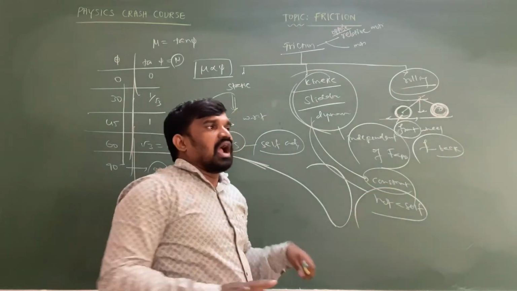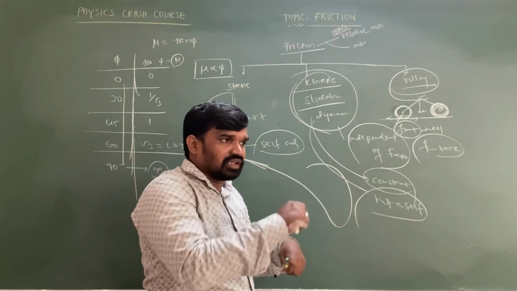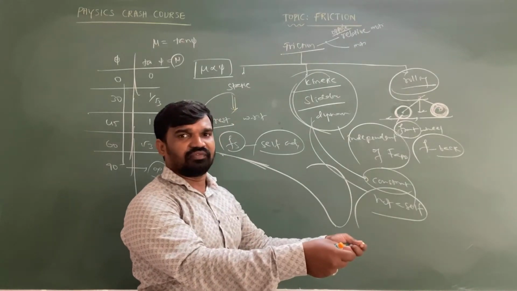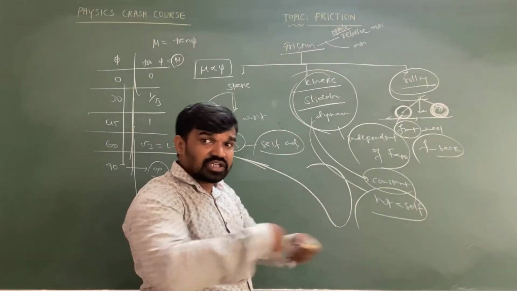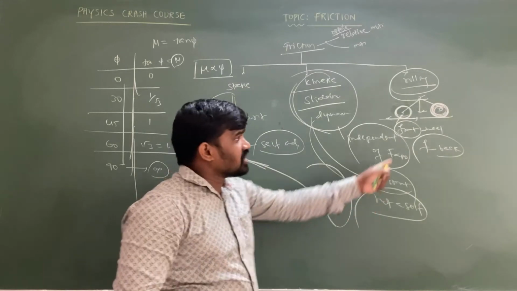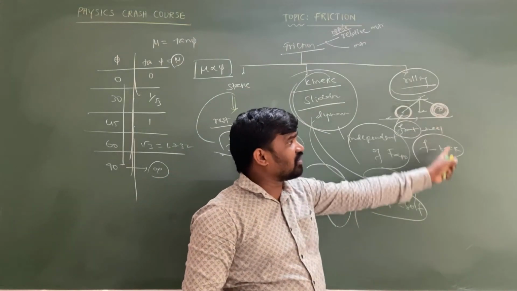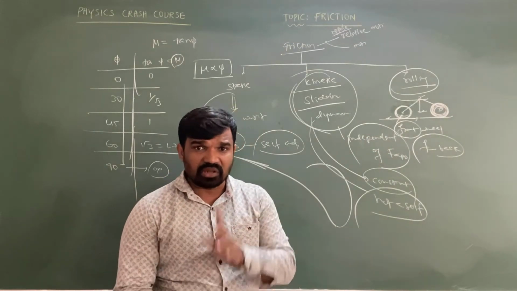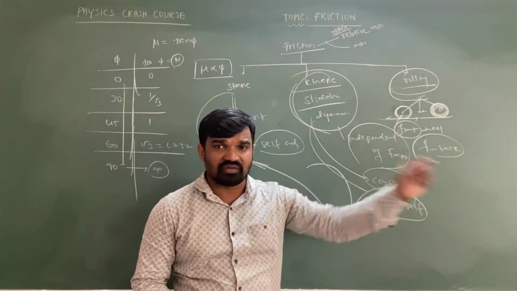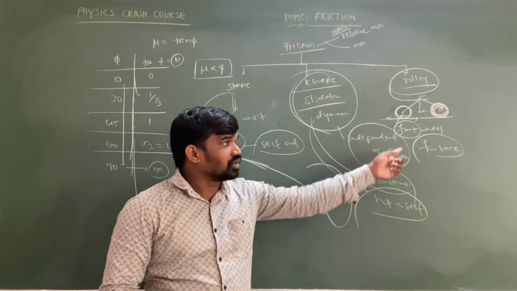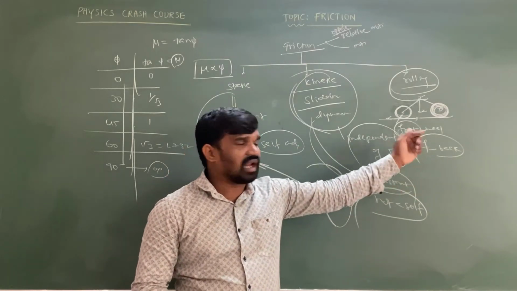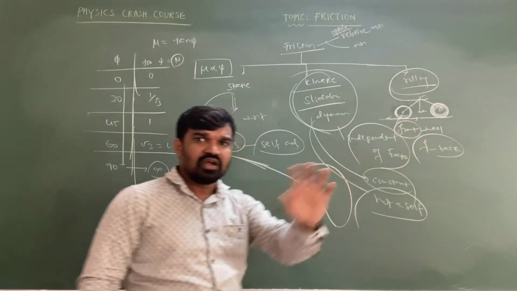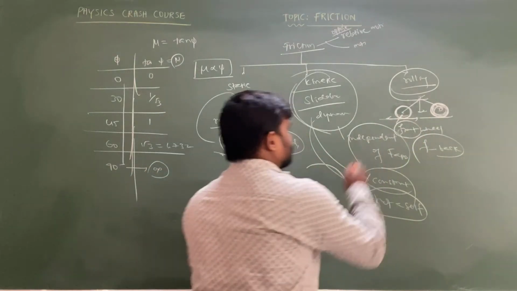Suppose after applying more force on the pedals, the cycle reaches maximum speed, and then you stop applying force on the pedals, but the cycle is still moving. In that case, the frictional force on the back wheel will act in the backward direction, like the front wheel. Remember, during pedaling, friction on the back wheel acts forward, and if you stop pedaling, it acts backward only. But for the front wheel, friction always acts backward only. This is an important point to remember.